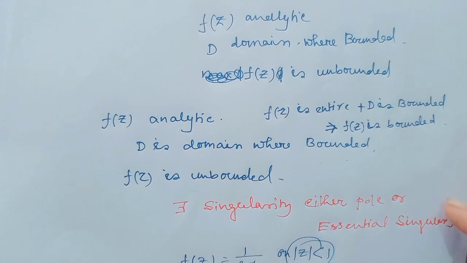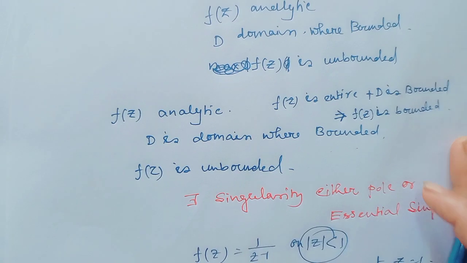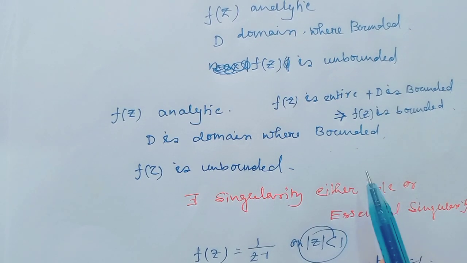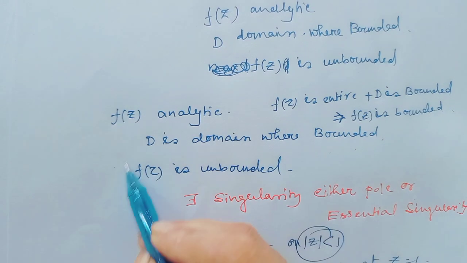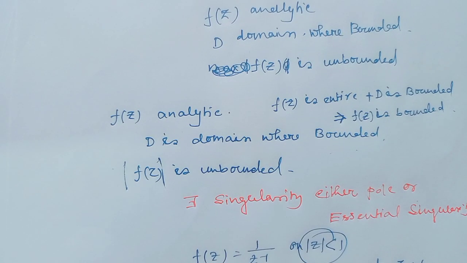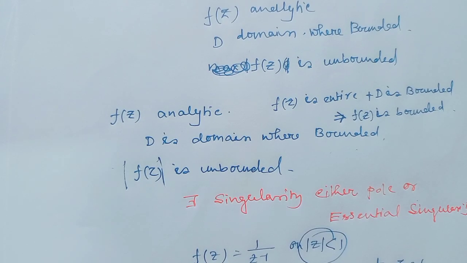But if f(z) is analytic where D is bounded, then the modulus of f(z) may be unbounded. That means there exists a singularity, and this singularity exists only at a boundary point.